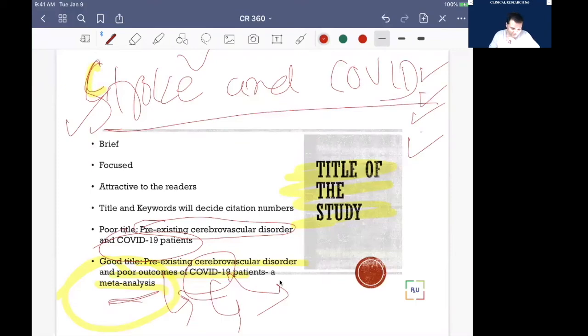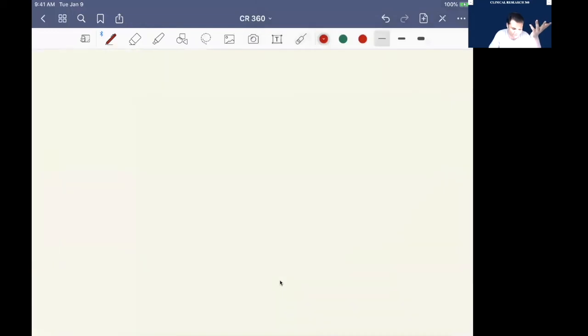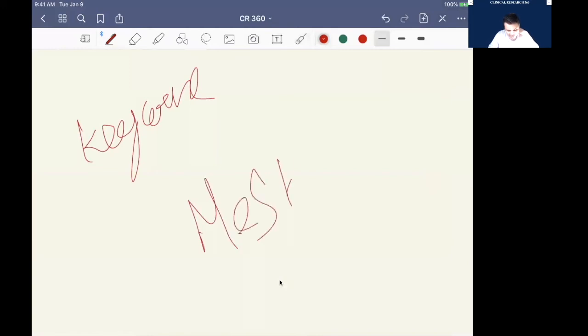Now, besides the title, you have to figure out the keywords too. Stroke is a keyword, COVID is a keyword, cerebrovascular is a keyword, hospitalization is a keyword. There are probably two types of keyword. One is the simple keyword, and one is the MeSH keyword, a medical terminology keyword. The only difference is that it is a standard terminology.